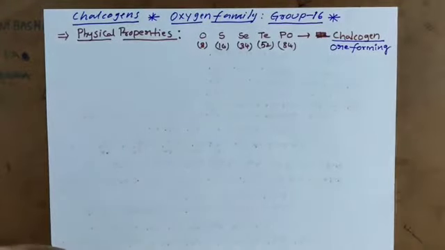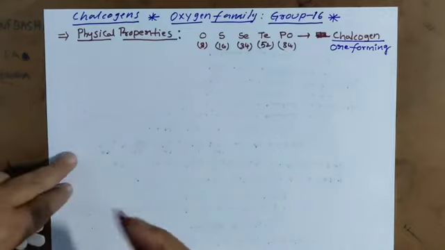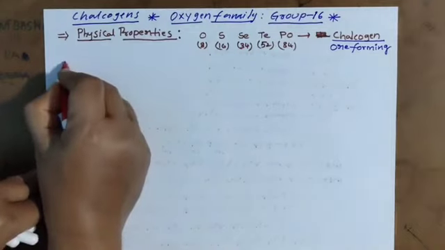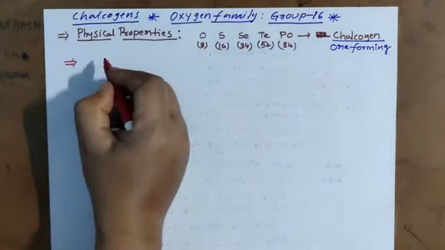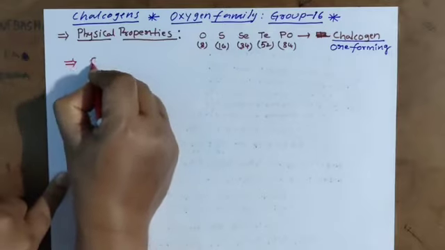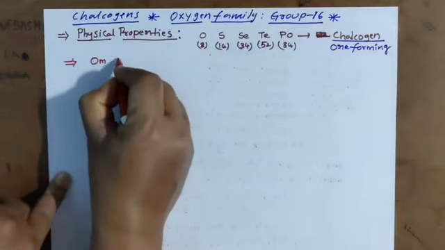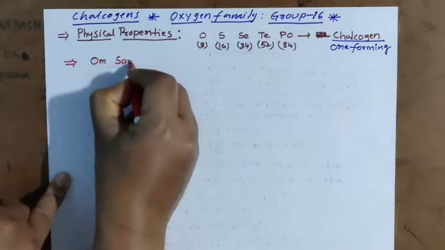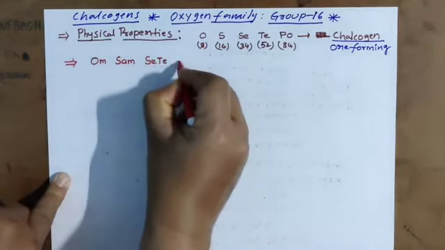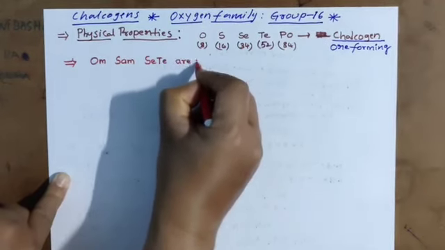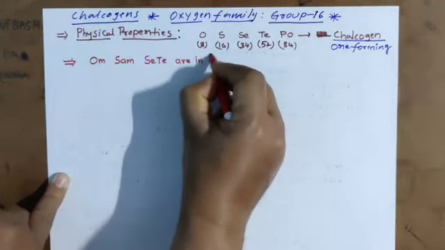If anybody has difficulty remembering oxygen, sulfur, selenium, tellurium, polonium, I will show a small trick with one sentence: Om Syam Site are in Poland.